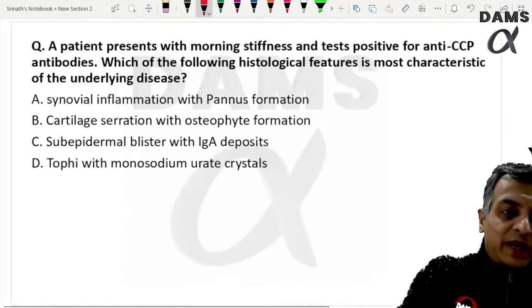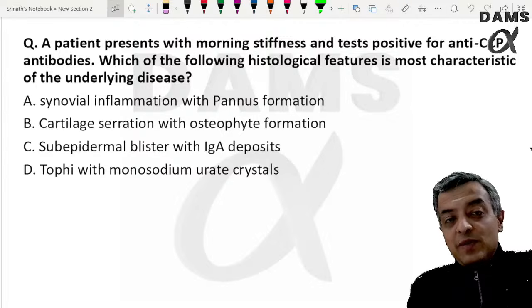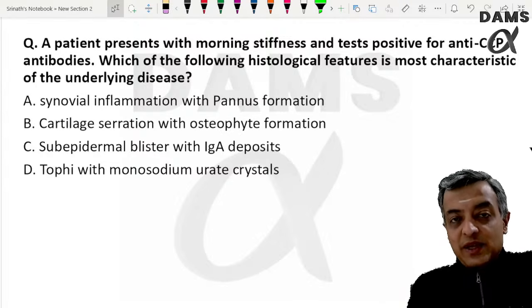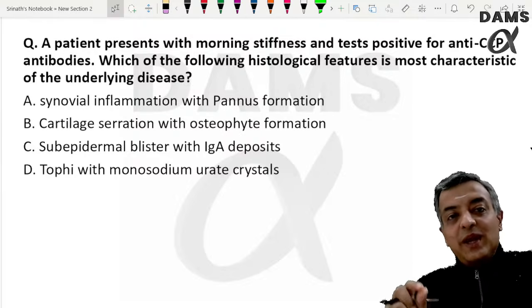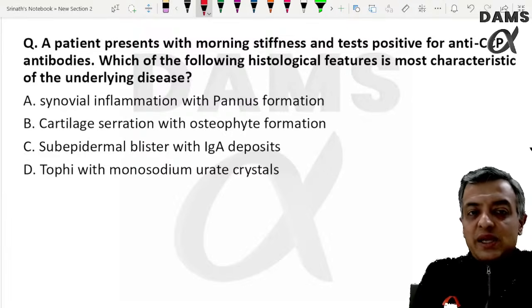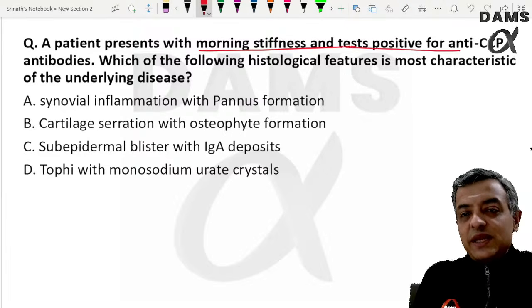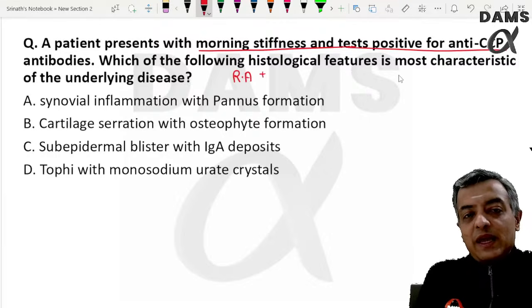Posterior column involvement, plus anterior involvement, so subacute combined cord degeneration. Posterior column plus corticospinal tract involvement is there. Patient comes with morning stiffness, test positive for anti-CCP. We are talking about rheumatoid arthritis.